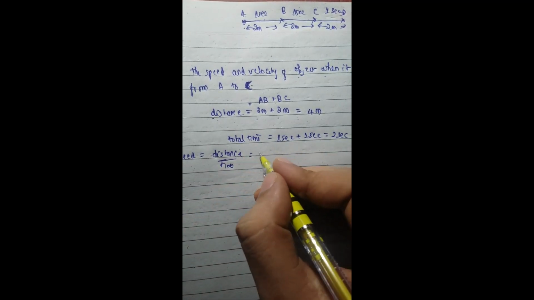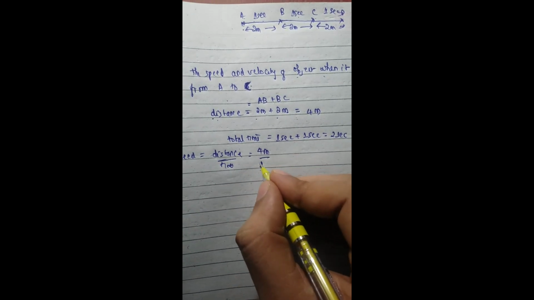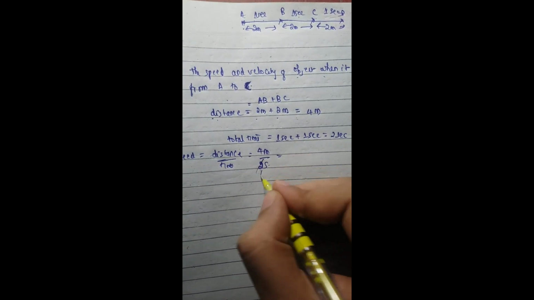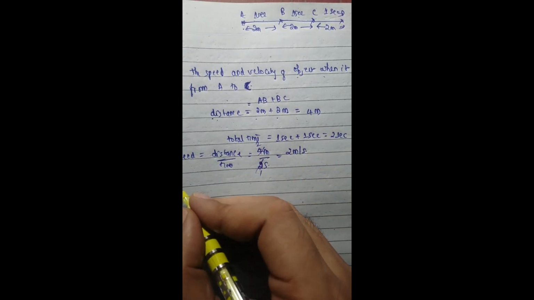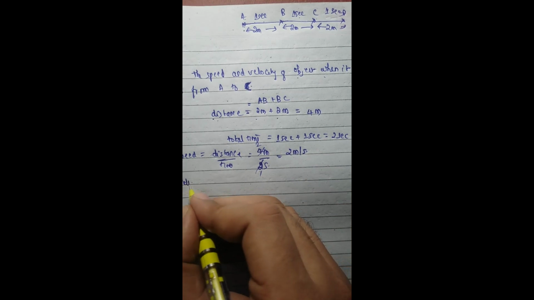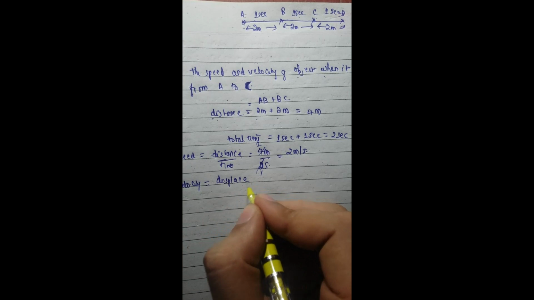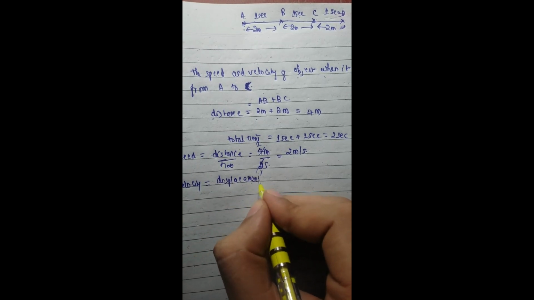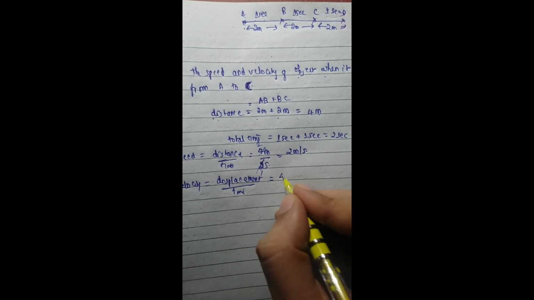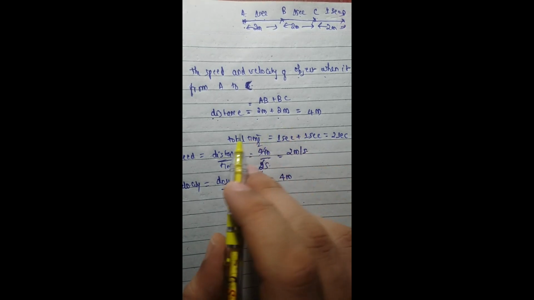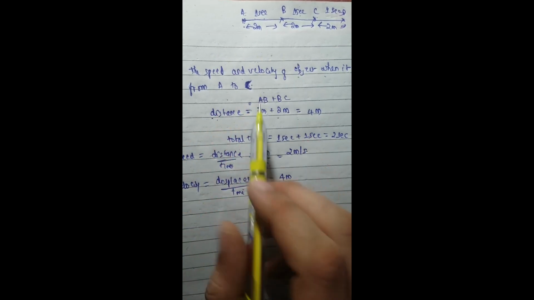We are getting the value as 4 meter divided by 2 seconds, that is 2 ones are 2, twos are again 2 meter per second. If we find the velocity for this case, displacement by time, here the displacement is again 4 meter because it is a straight line path. For a straight line path, the distance is equal to displacement.